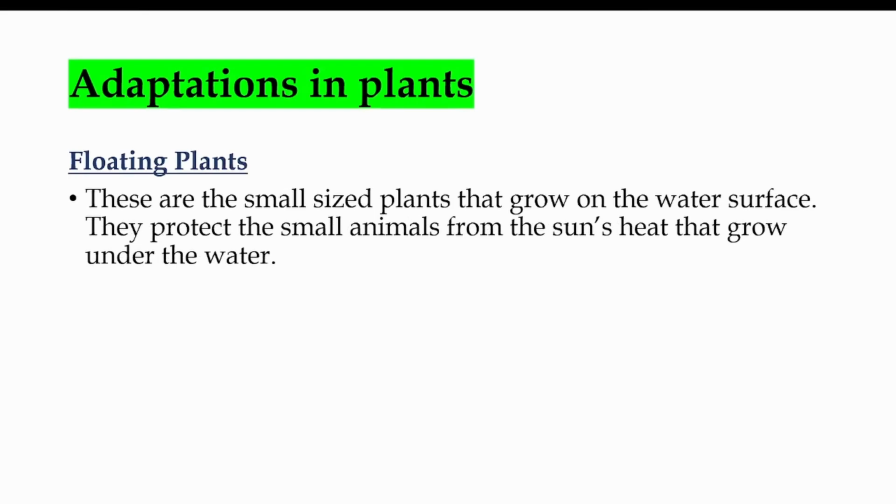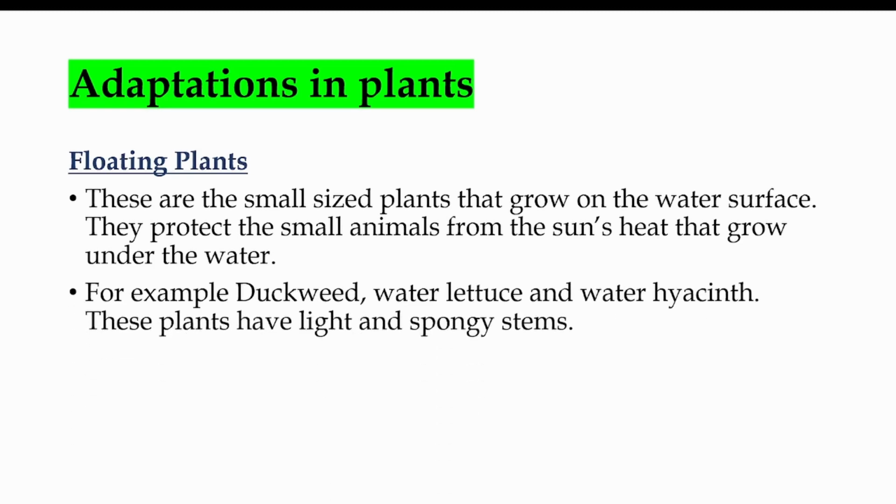Floating plants. These are small sized usually. The word itself shows the plants float on the water. These are small sized plants and they grow on the water surface. They protect the small animals that live under the water from the sun's heat. For example, duckweed, water lettuce, and water hyacinth. These plants have light and spongy stems.